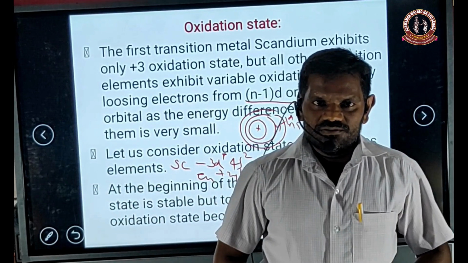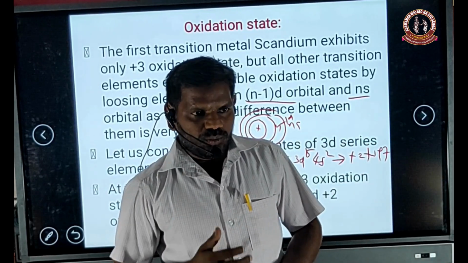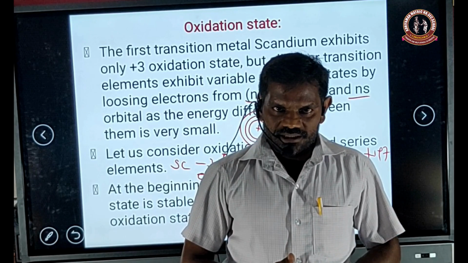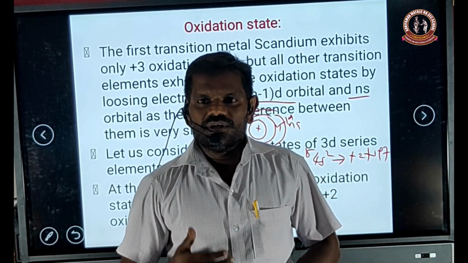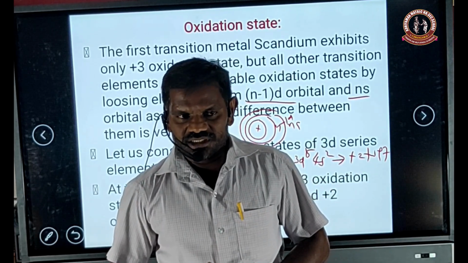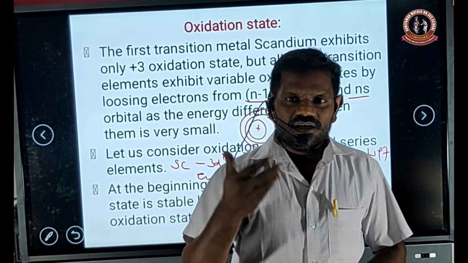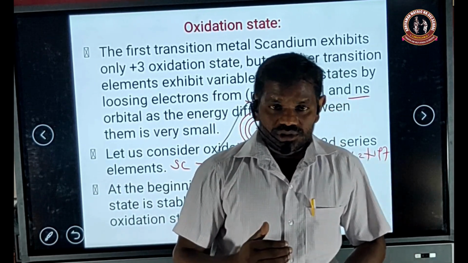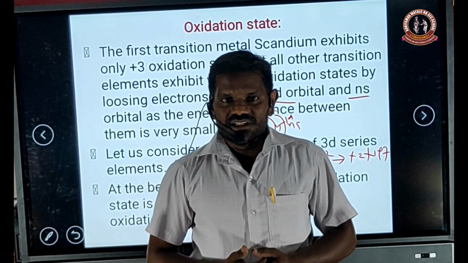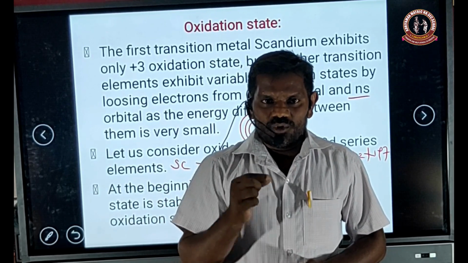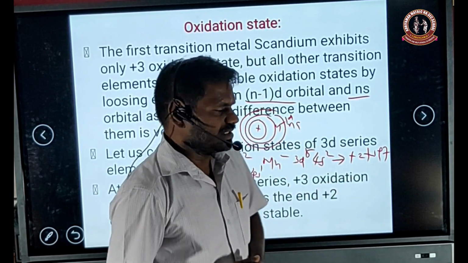From this explanation, we conclude that in the 3d series, as the number of unpaired electrons increases, the number of oxidation states also increases. If the number of paired electrons increases, fewer oxidation states are possible.